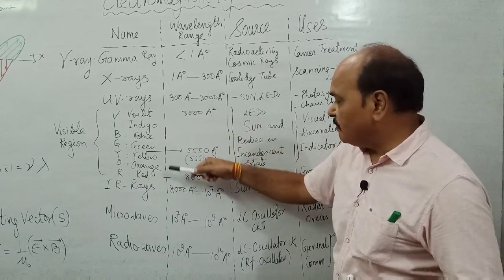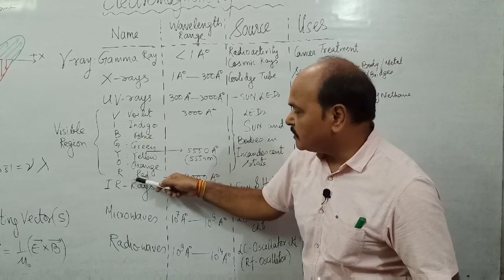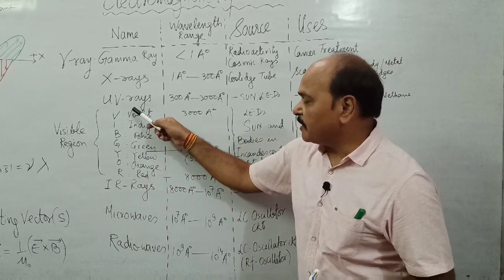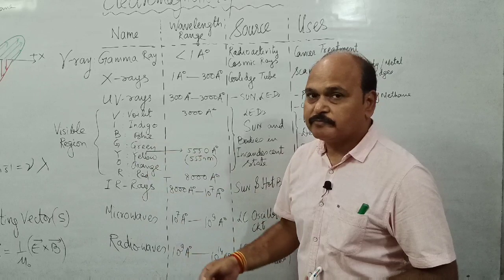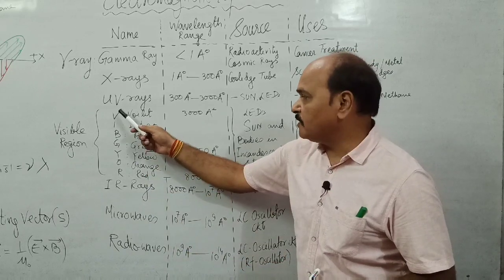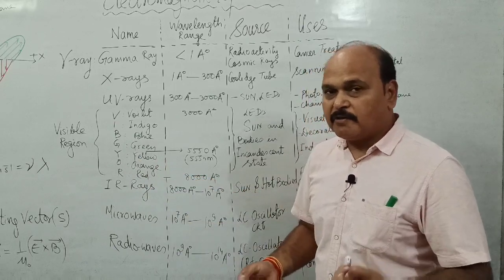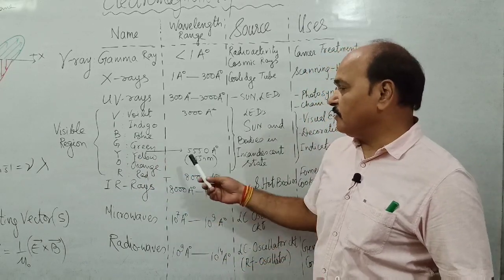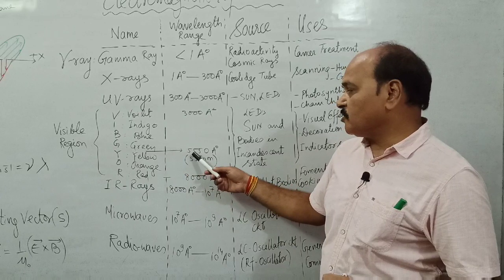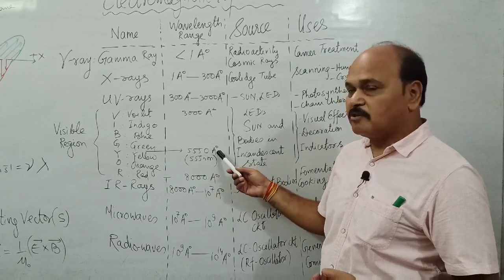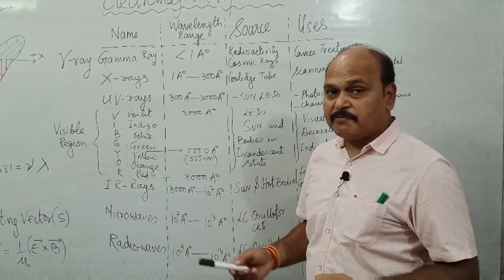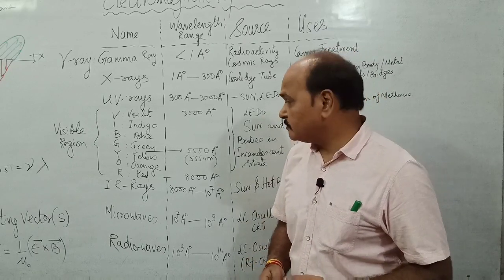This is the average wavelength of all the colors of the visible light, VIBGYOR. If we find the average wavelength of all these 7 colors, it comes out to be 5550 angstrom or 555 nanometer.